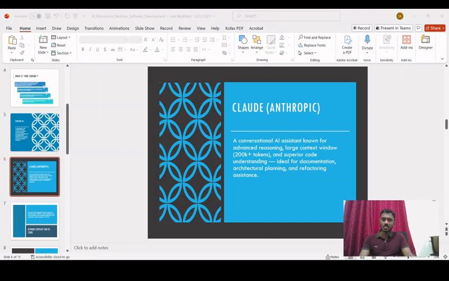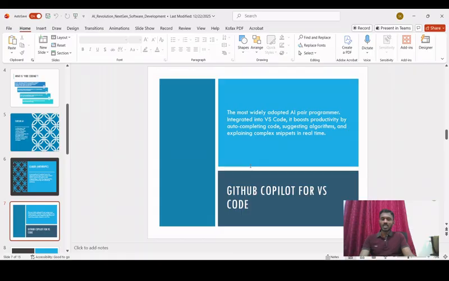Let me go to our presentation. So here we have the presentation. Now the next one is GitHub Copilot for VS Code, right? What we saw before are complete AI IDEs built mainly for vibe coding, in which you directly give the prompts and develop the complete application.